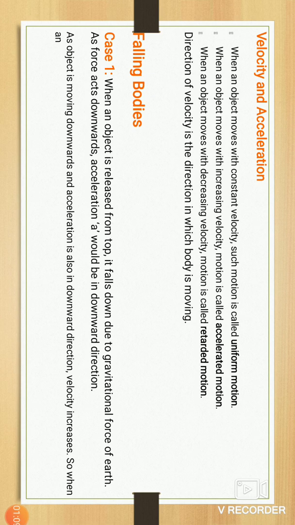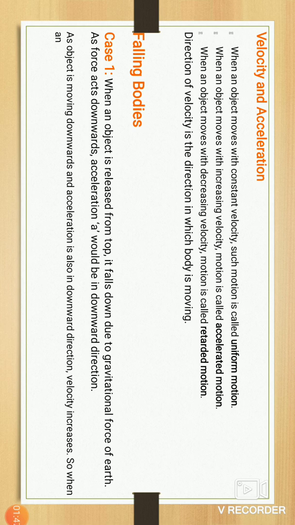Okay, acceleration, accelerated motion. When an object moves with an increasing velocity, the motion is called accelerated motion. And the third one is retarded motion. When an object moves with a decreasing velocity, the motion is called retarded motion. In the three definitions, uniform motion, accelerated motion and retarded motion, the keywords are most important, and those keywords are constant velocity.